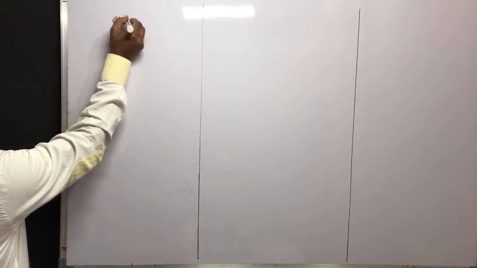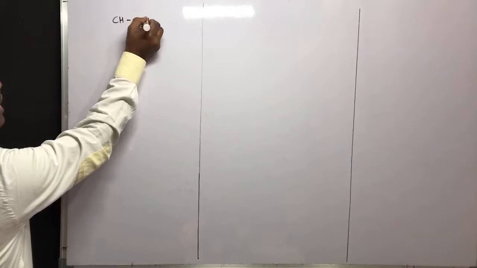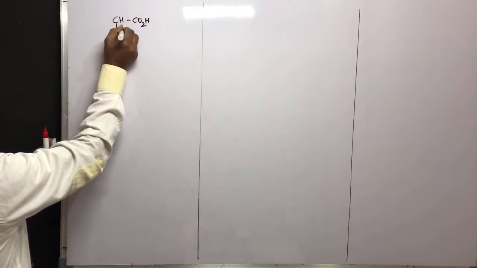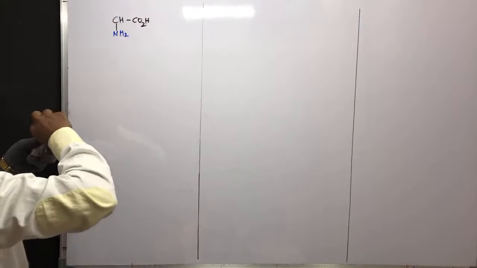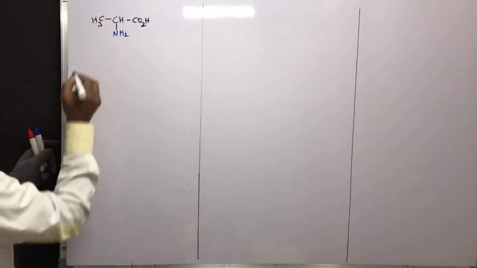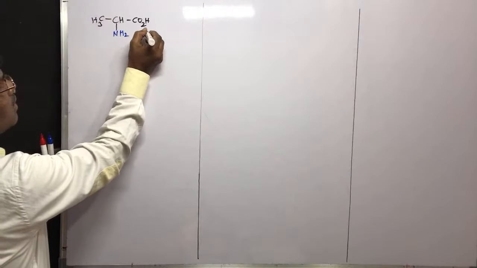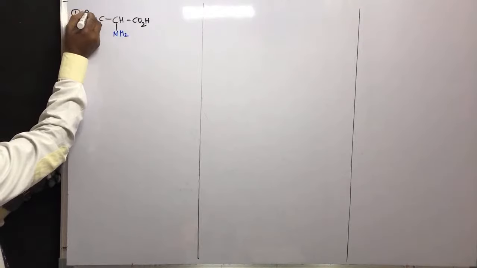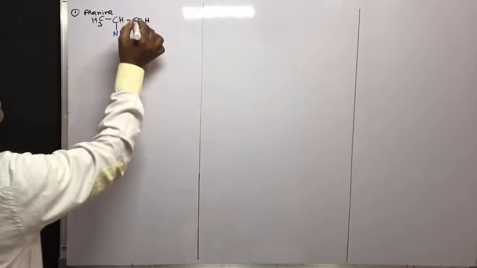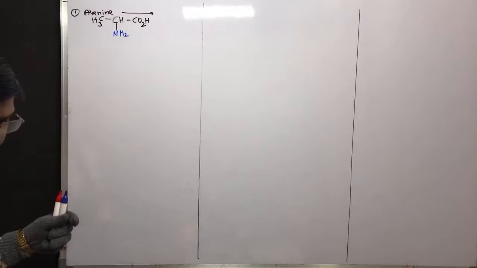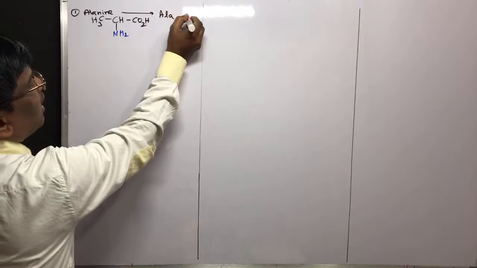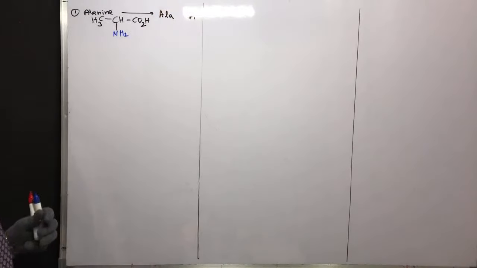Alanine is CH, CO2H, and amine, and this is methyl group, and this is alanine. Its abbreviation is ALA, or in a single letter I can write A.